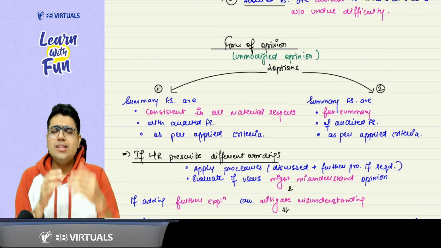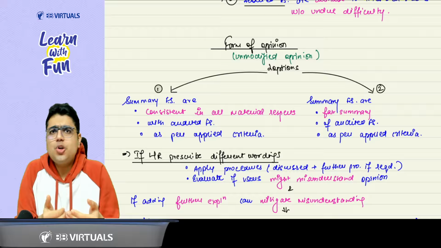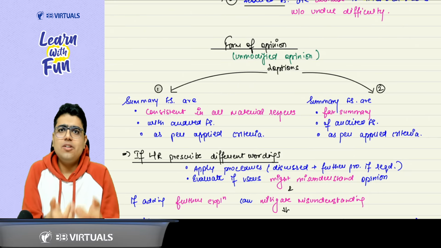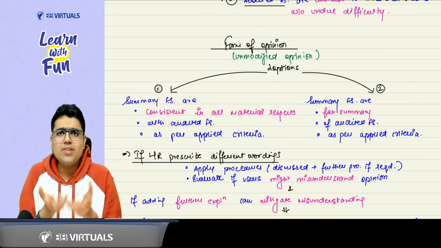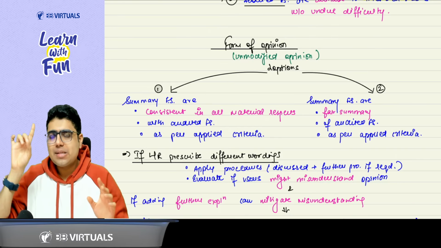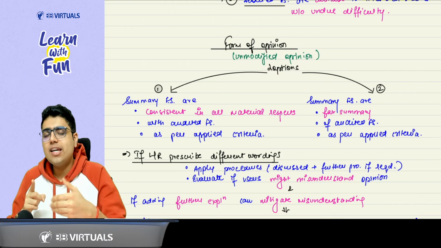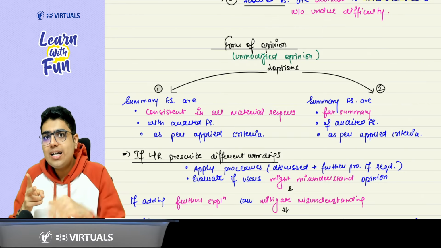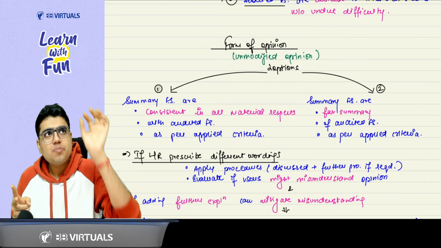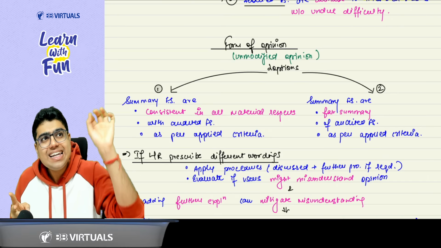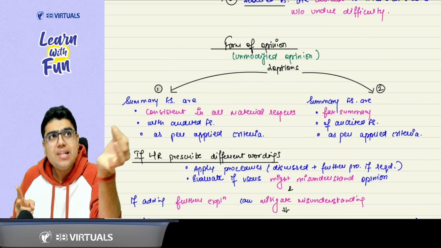Another option, that the financial statements give a true and fair view of the state of affairs and P&L of the entity. So if you are following a fair presentation framework, you say they give a true and fair view. If you are using a compliance framework, you say they are prepared in all material respects as per the applicable FRF.